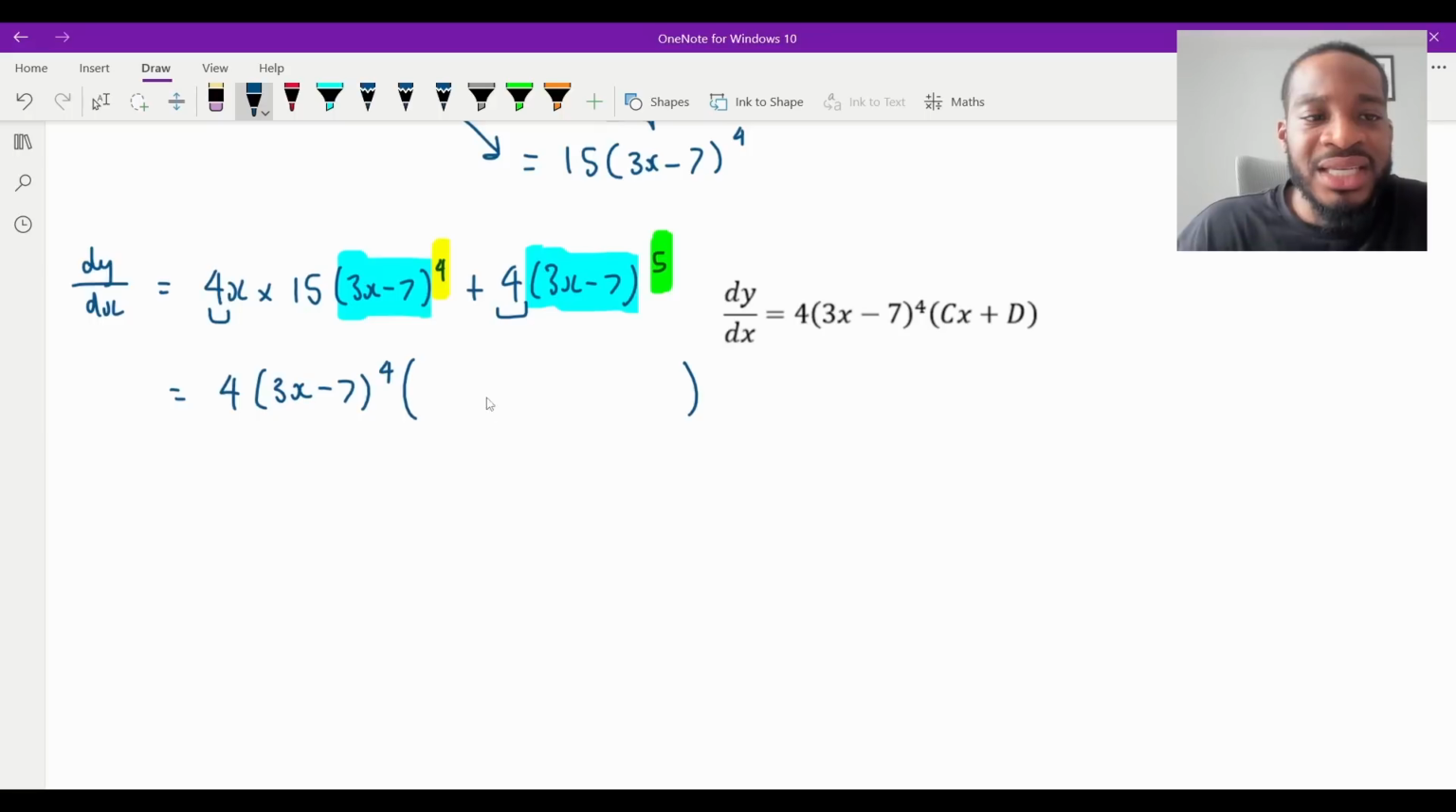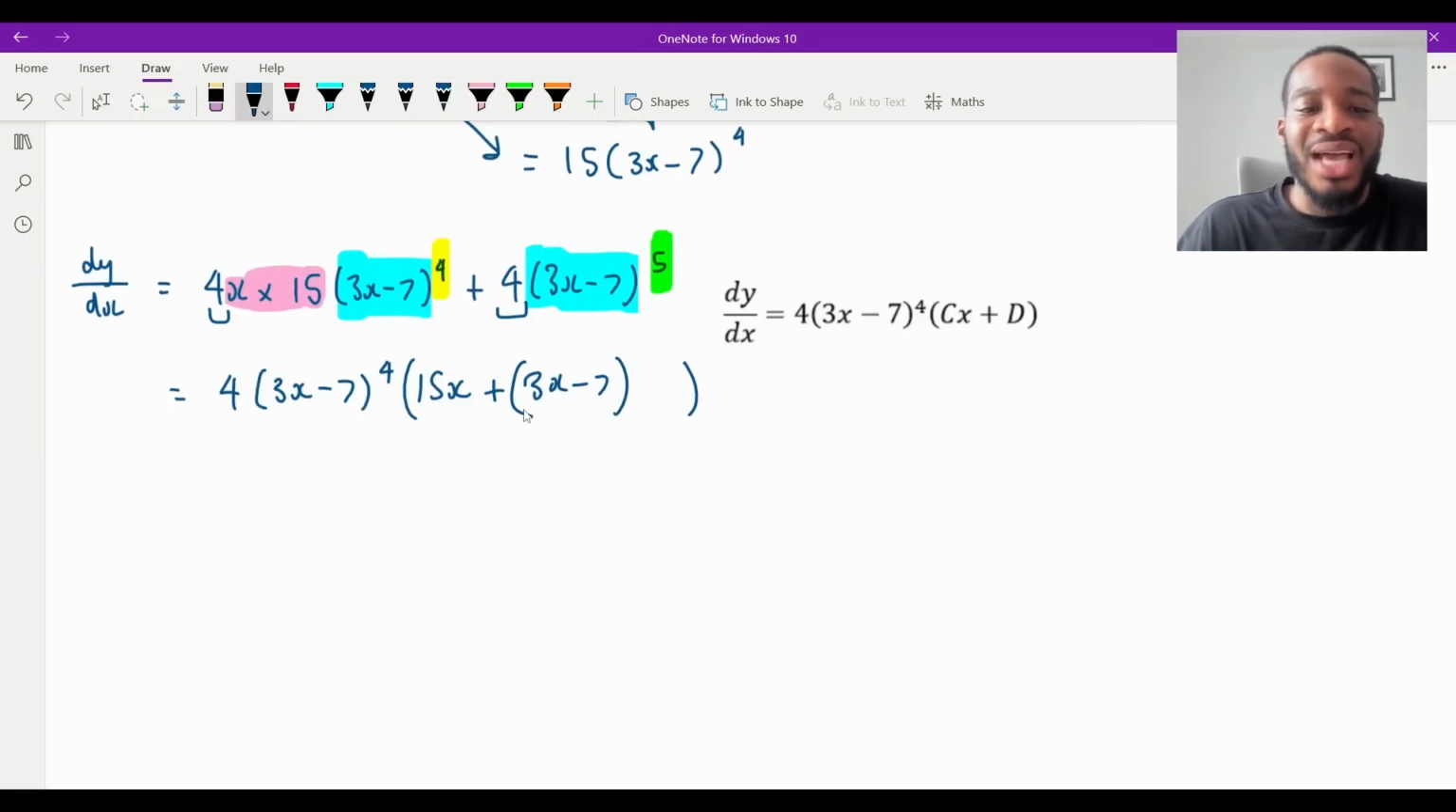And then what would be inside the bracket? Well, what haven't I touched? Well, I haven't touched the 15 and I haven't touched the x. So for the first term, there would be a 15x there. And then I've touched that 4. I haven't grabbed the extra 3x minus 7 factor, have I? So I can put that there. So it'll be 3x minus 7 like that. And I'll put that in a bracket so it's just kind of clear to see.